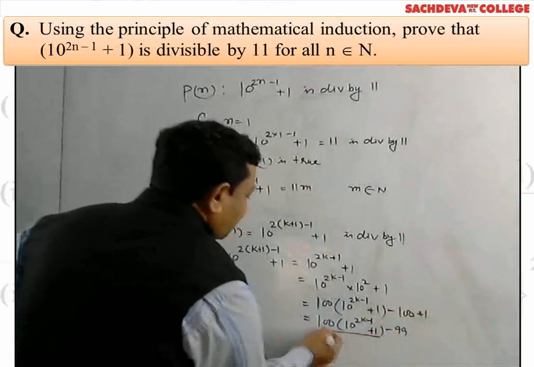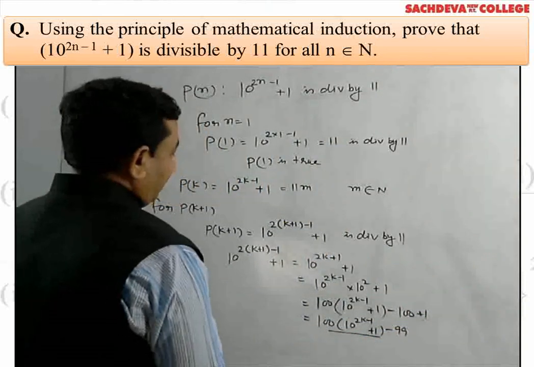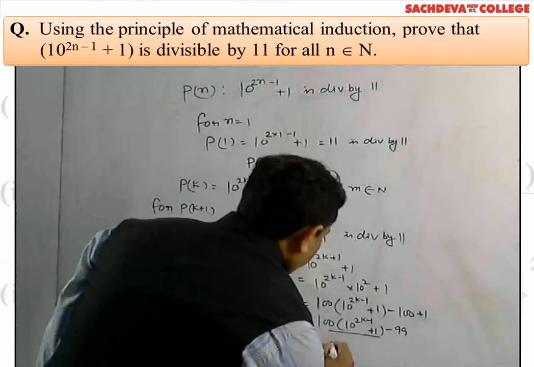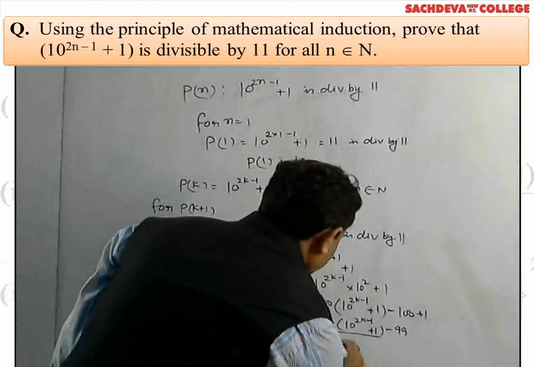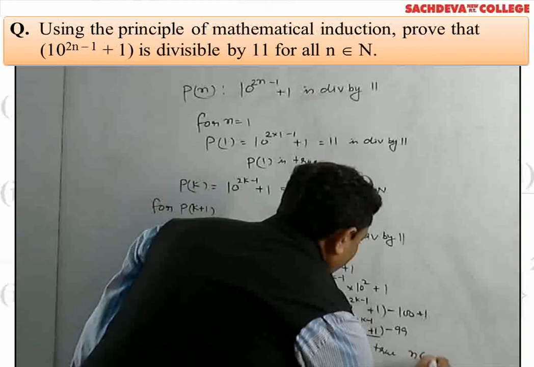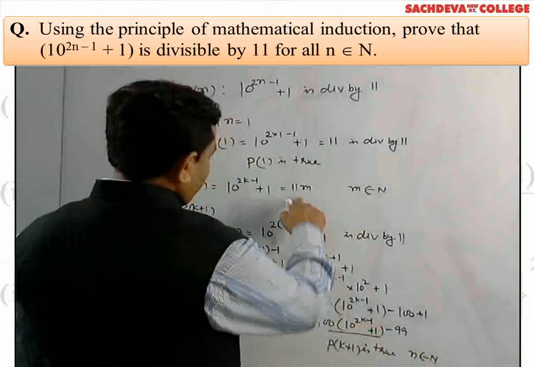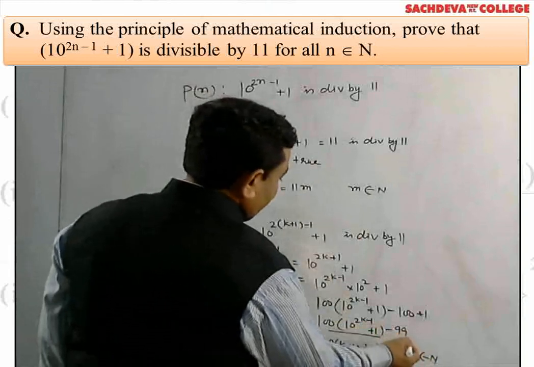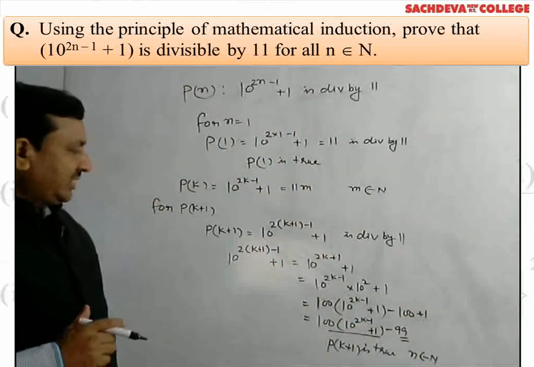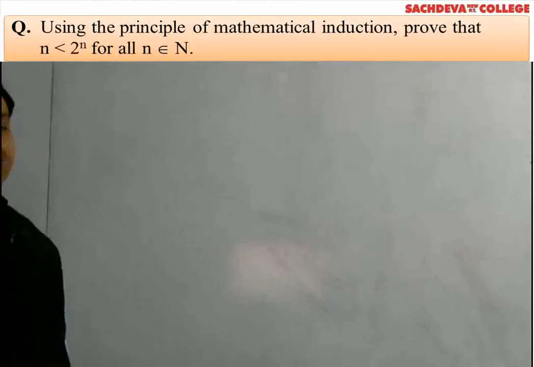This term is divisible by 11 and 99 is also divisible by 11 here. It means Pk plus 1 is true and the statement is true for all natural number. Here 10 to the power 2k minus 1 plus 1 is divisible by 11 and 99 is also divisible by 11 here. It means complete term is divisible by 11. So Pk plus 1 is true and the statement is true for all natural number. Now we discuss next problem.